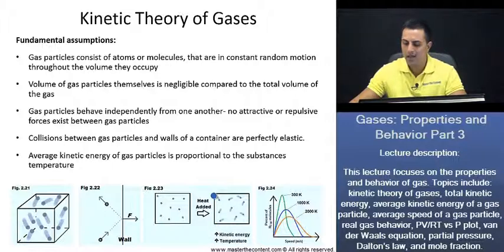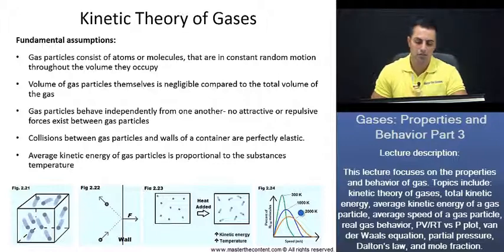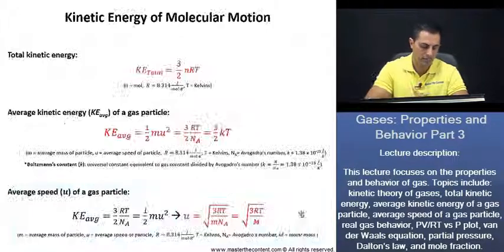Now, if we take a look here, not all of these particles are going to have the same speed. If we take a look at figure 2.24, it's actually going to be a distribution of speeds, as we see here. And as the average kinetic energy increases, so does the temperature. That's what our graph here is depicting for us. It goes from 300 Kelvin to 1000 Kelvin to 2000 Kelvin. Now, how about if we wanted to measure that kinetic energy? How can we do so? Let's take a look at that now on the next slide.